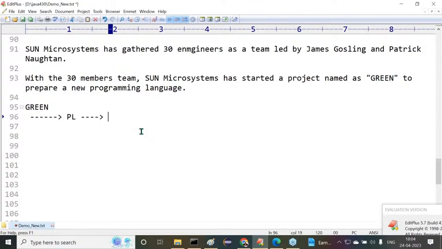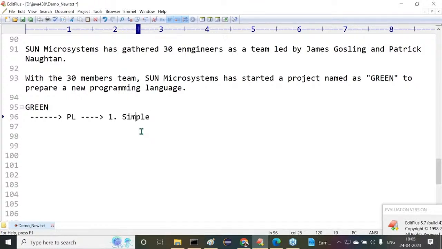Sun Microsystems wants to see three main features in their new programming language. What are the three main features? First one is a simple programming language.